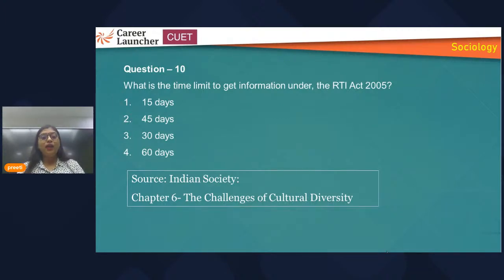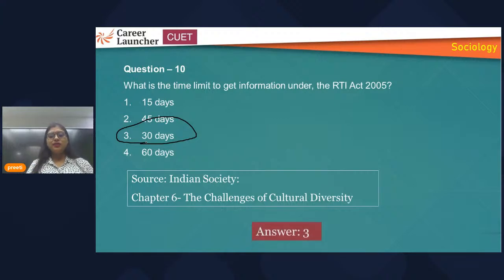So you should be aware of the points and information mentioned in your chapter. Here they are asking about the time limit, and basically it is 30 days. Within 1 month, within 30 days, they have to give the information if any person files an RTI about any matter.